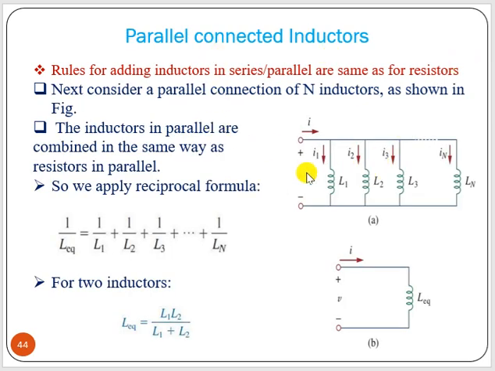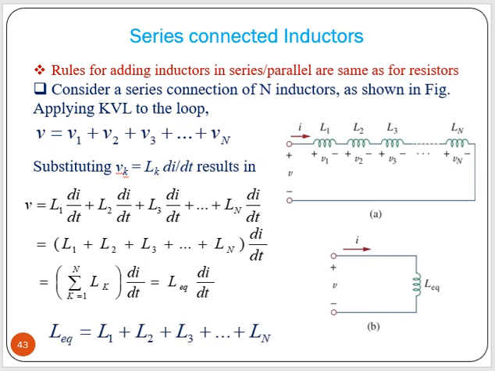Now for parallel connected, what happens? Here the current divides. That means we get something similar to resistances, that is 1 by L equivalent equal to 1 by L1 plus 1 by L2, like that. And L equivalent for two inductors connected in parallel is L1 L2 divided by L1 plus L2. So this is the same as resistances. For the series parallel combination of resistance, the same thing happens for inductors, but for capacitors that is opposite. That you have to remember.